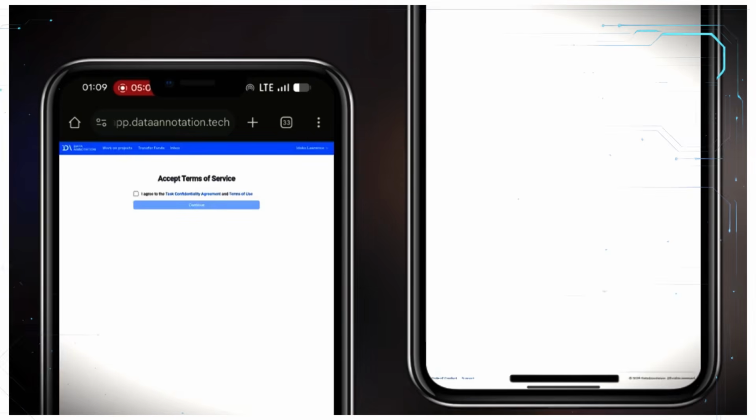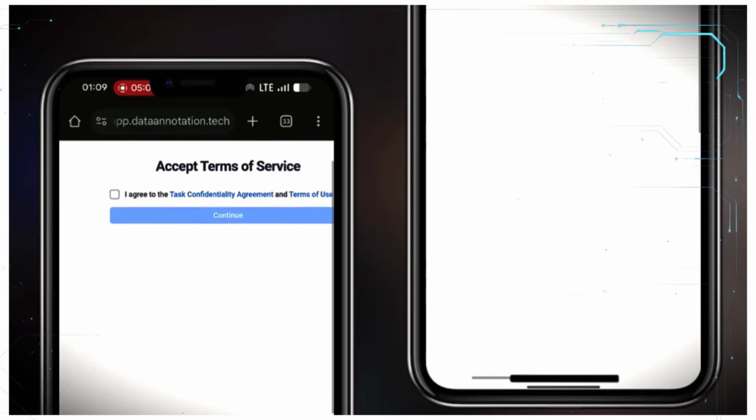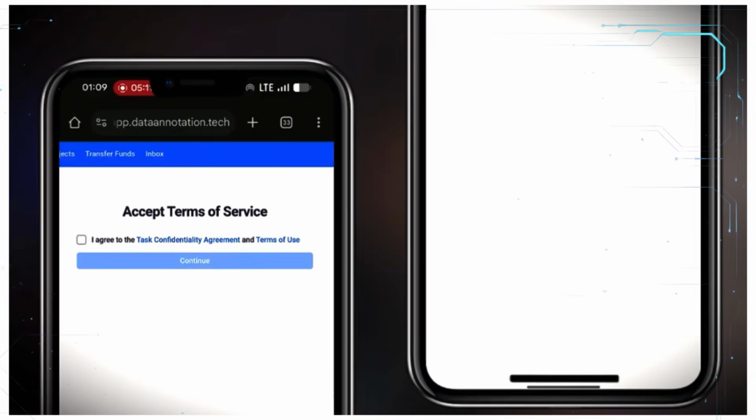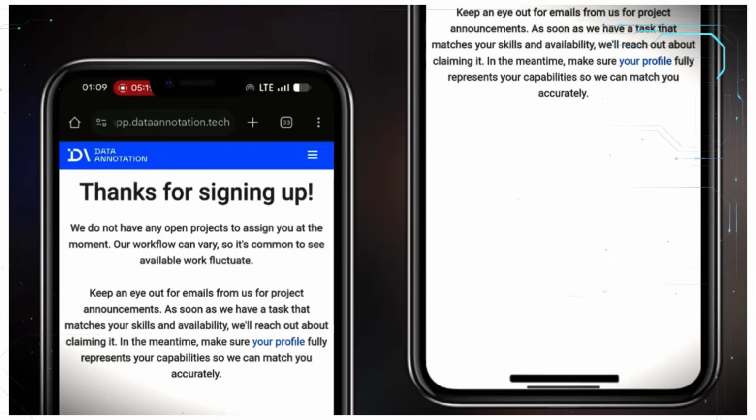I've now selected my details, and after giving the necessary permissions, you can see they've now taken me to this page where I can accept their terms of service. So I'm going to go ahead and click on I agree. Then I'm going to go ahead and click on this continue button and wait for it to load to the next page once again. So you can see, thanks for signing up.